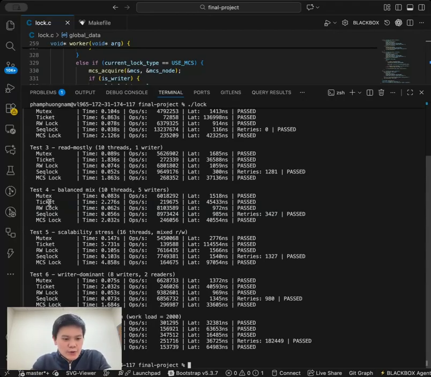Again, we also noticed that the mutex, even though it's not the winner, still holds strong and is still in the top here. So clearly, throughout the tests so far, we can see that the mutex performed pretty well.